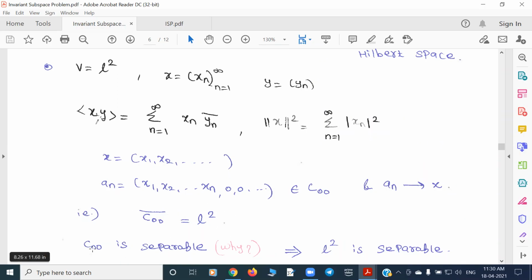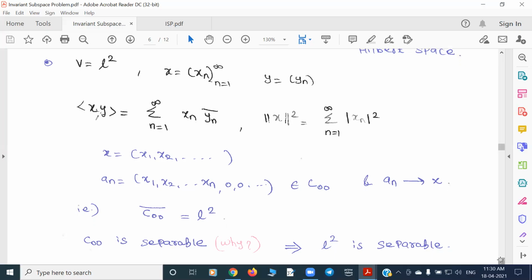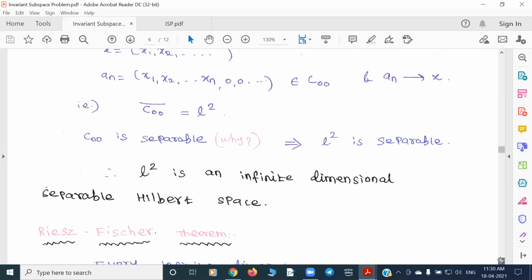Note that c_00 is a union of sets, each of which is a copy of C^n. You know that a countable union of countable sets is countable. Hence c_00 will again be a separable space, which means you can give a countable dense set for it. But this is again dense in L2. So L2 is an infinite dimensional separable Hilbert space.